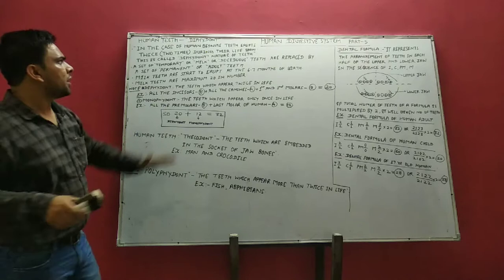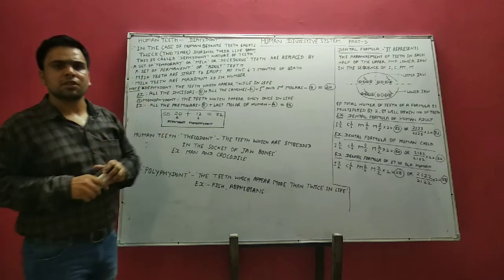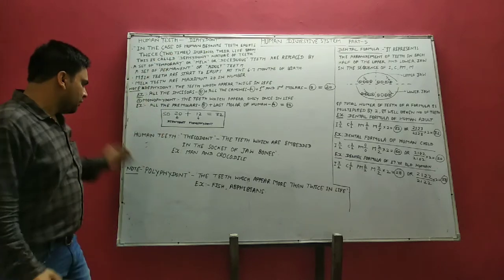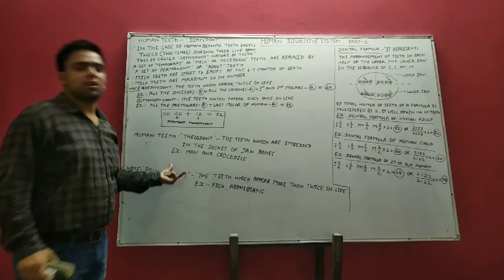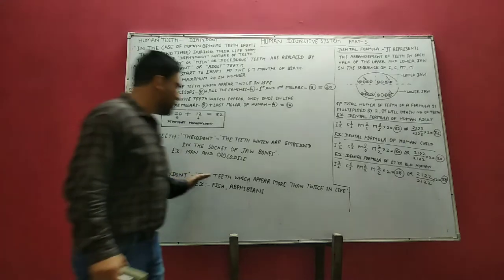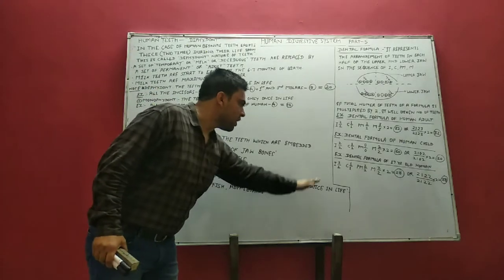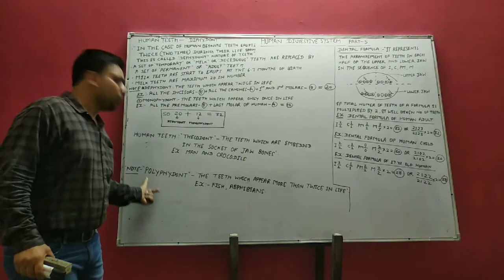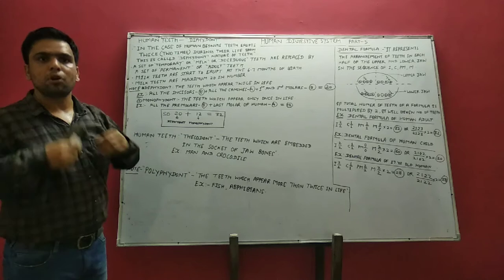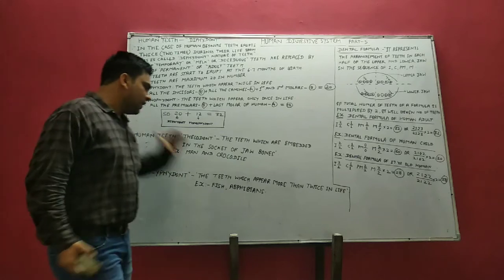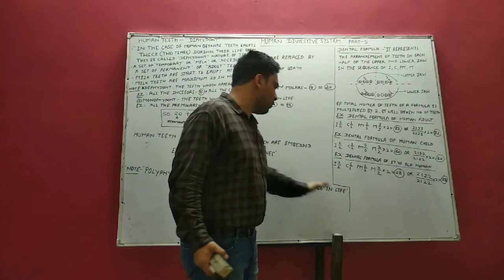Now I will discuss some other terms. It is not related to human beings, the human digestive system, or the human teeth. What? Polyphyodont. So what is polyphyodont? The teeth which appear more than twice in life. This is called polyphyodont. Poly means several, poly means many.